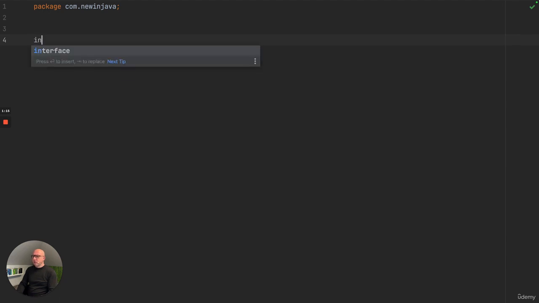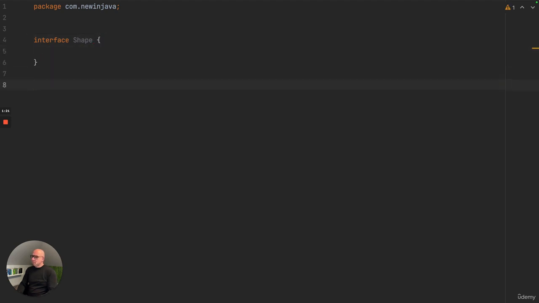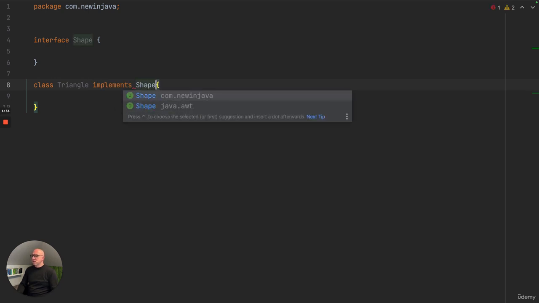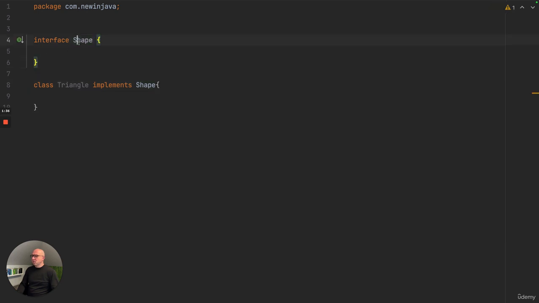First of all, let's say we have an interface Shape, and you want to have a class Triangle. If you want to limit Shape to be implemented only by Triangle, you can do it because it's in the same package.